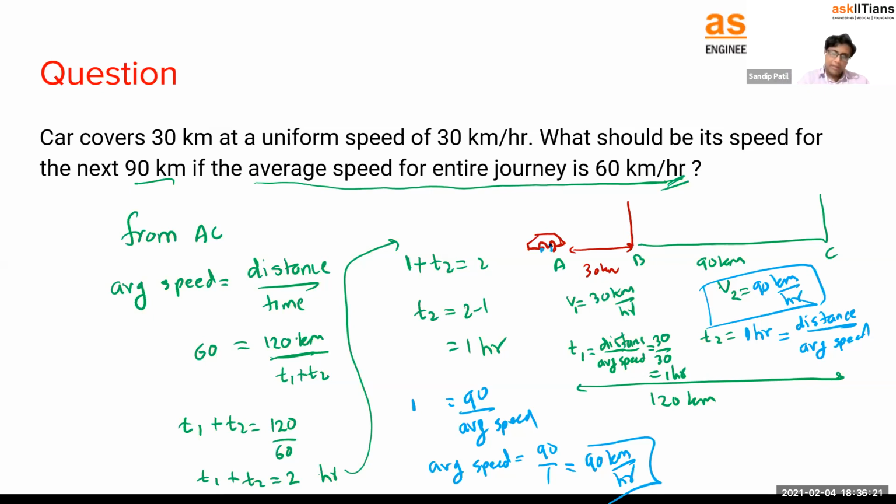How do we calculate average velocity? Let's consider now this car. Let's take another example here. So this car started from A, right? This is 30 kilometers.